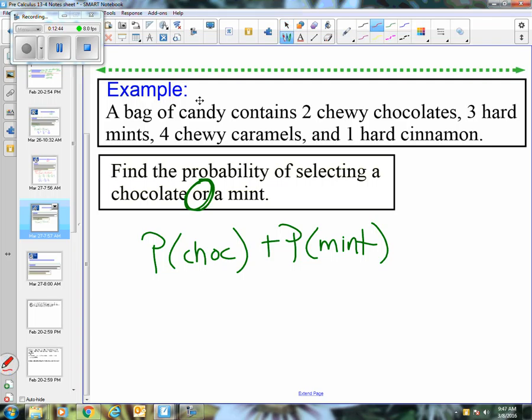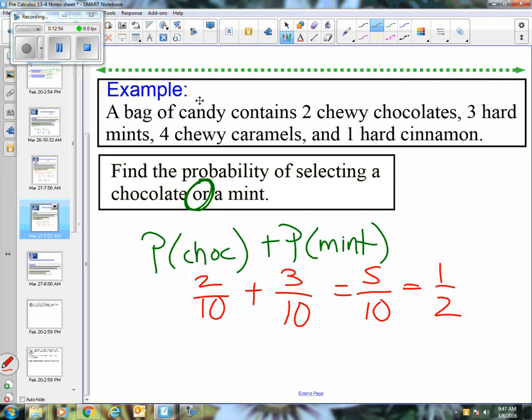How many are chocolates? Well, there are 2 of them. How many are mints? Well, there's 3 of them. So together, there would be 5 out of 10 ways, or a half, that I would be successful. That would be the outcome I'm looking for, chocolate or mint. It's just like the example we did when we talked about the marbles that could be yellow or red.